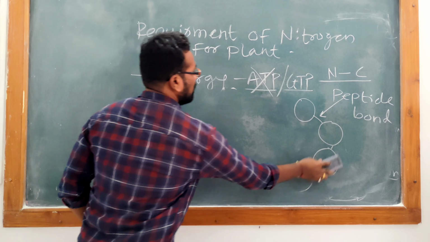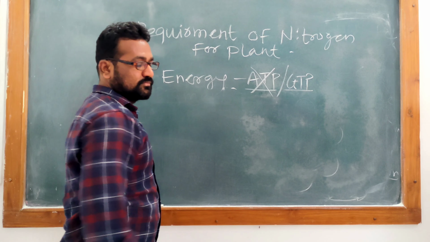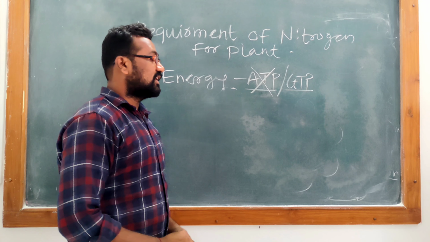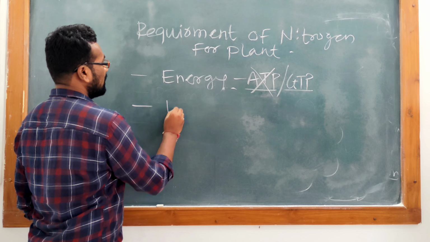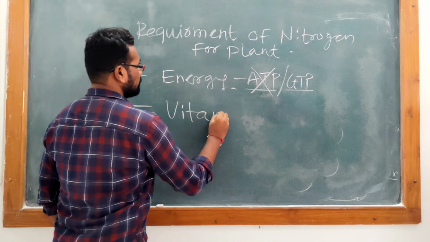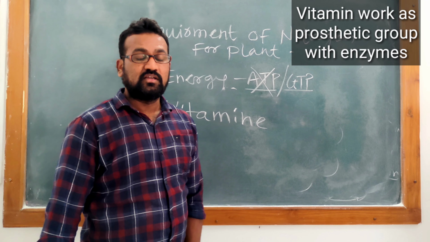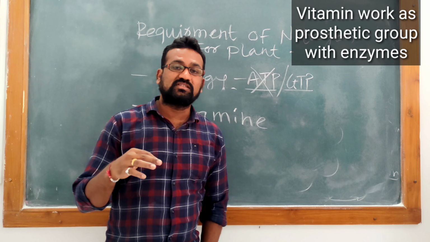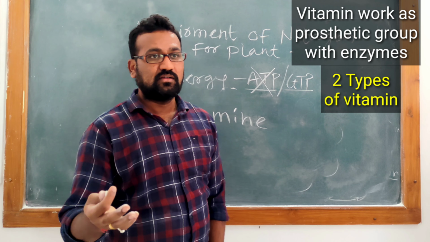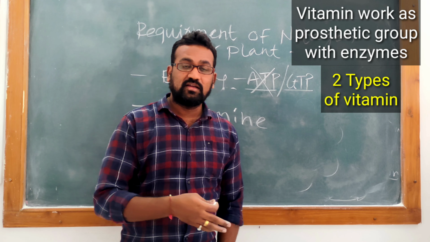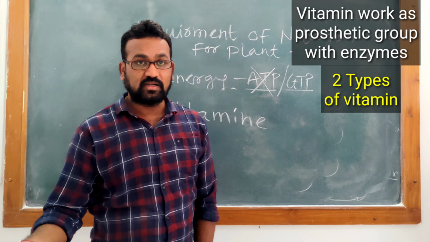Another role of nitrogen in plants is that it is involved in vitamin synthesis. So what are these vitamins? Vitamins are generally of two types. Some vitamins are water soluble, some vitamins are oil soluble.